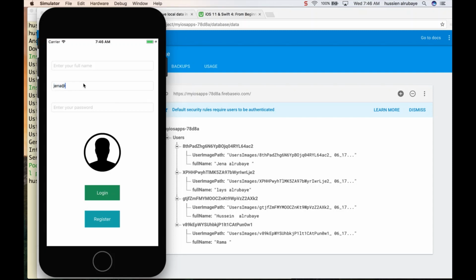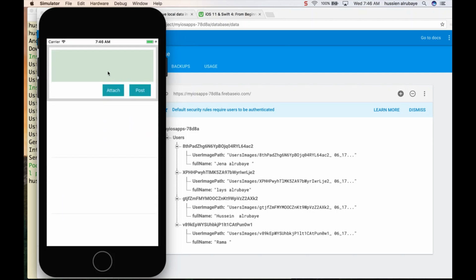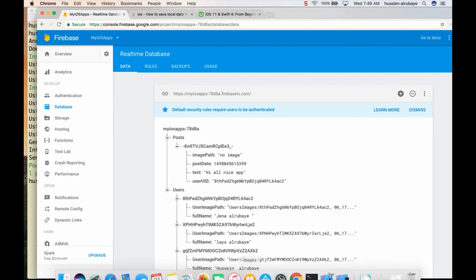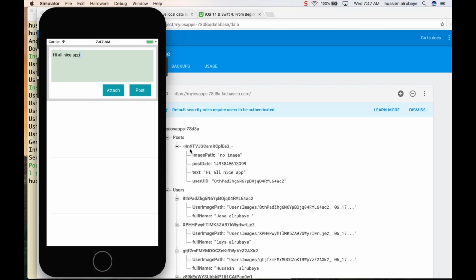So Jenna adds, then whatever login. So this person is logged in. Hi, nice app. Okay, then post. It creates a new node with this UID, with this information, because this auto UID creates this node for me.